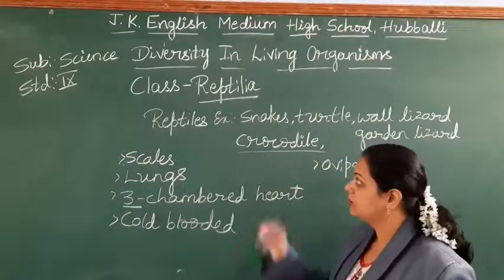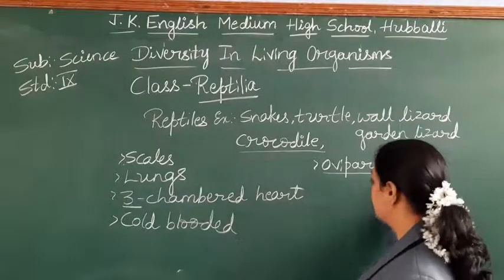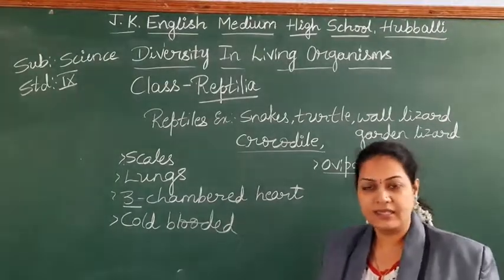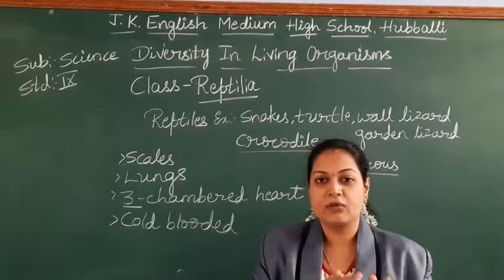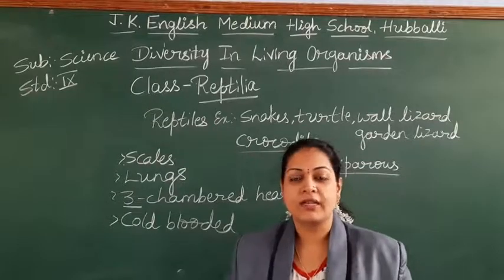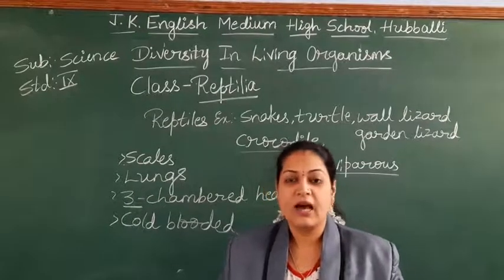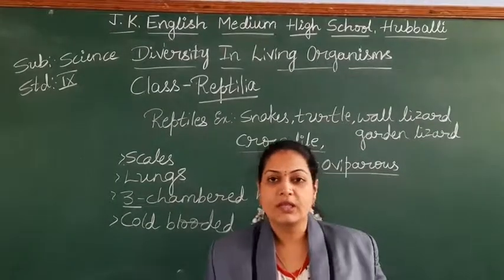But these are the first where the reproduction takes place on the land. These are terrestrial, so on the land they lay the eggs. That means the body has adapted, changed to adjust to the terrestrial ecosystem. They do not go back to the water to lay eggs or for further reproduction.